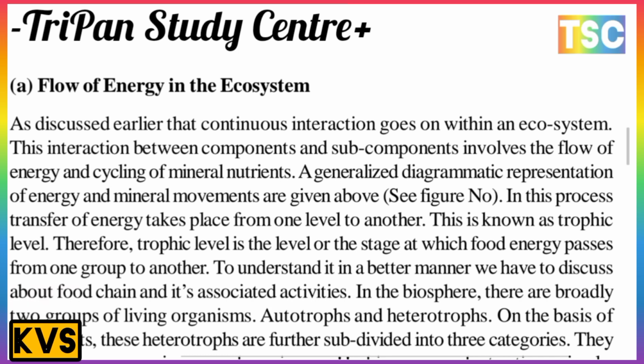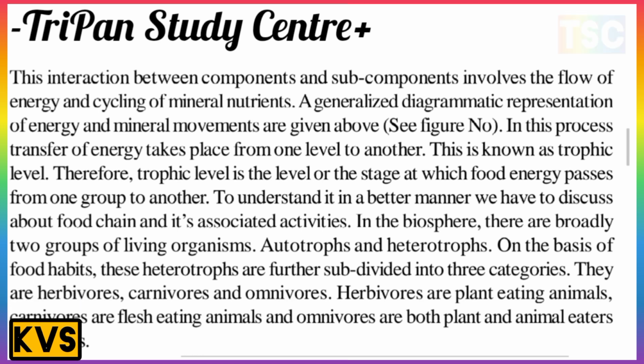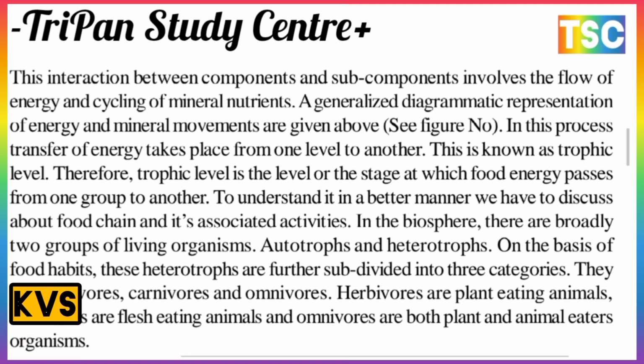The first are autotrophs and the second are heterotrophs. On the basis of food habit, heterotrophs are further divided into three categories, and these three are the most important: herbivorous, carnivorous, and omnivorous. Herbivorous are plant-eating animals, carnivorous are flesh-eating animals, and omnivorous are both plant and animal eaters.